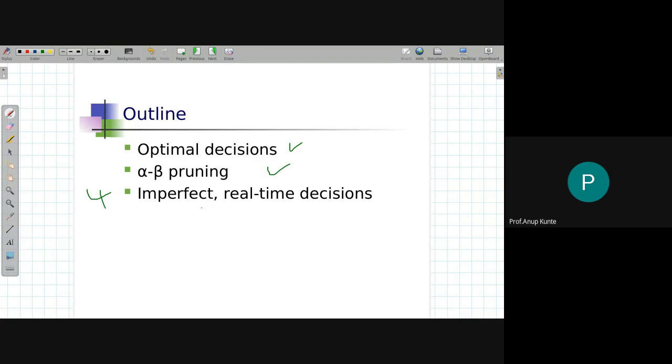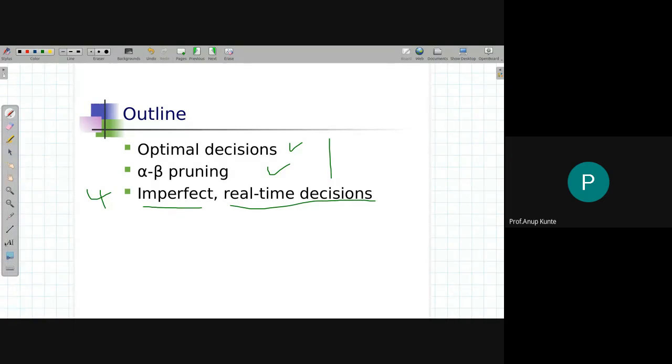We won't be discussing how to take decisions in adversarial problems that involve an imperfect environment or imperfect definitions. Also, we won't be talking about the real-time decisions that in general are very important for the actual problems that AI needs to solve. Since it's an introductory subject, we should first learn on simplified problems, and once we have the hang of how to solve simplified problems, we can graduate ourselves to solve actual real world problems. That's the whole idea. So we are going to concentrate on optimal decisions.